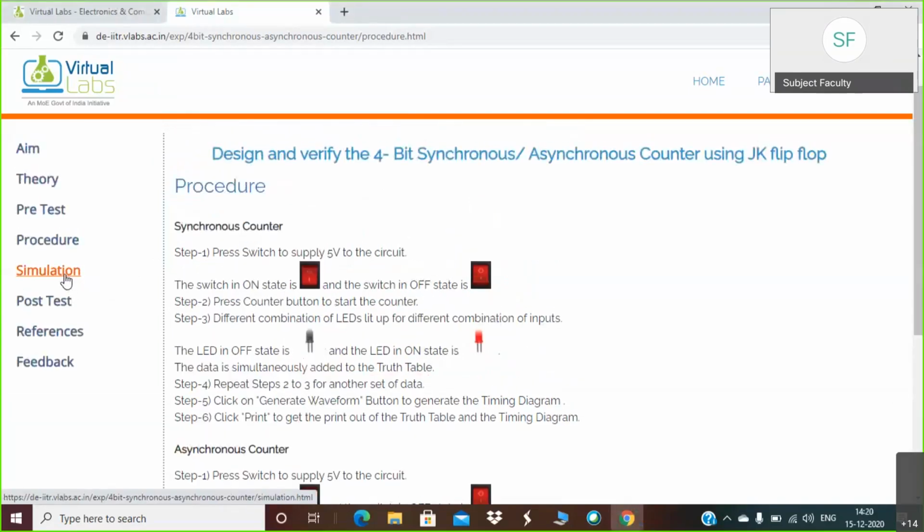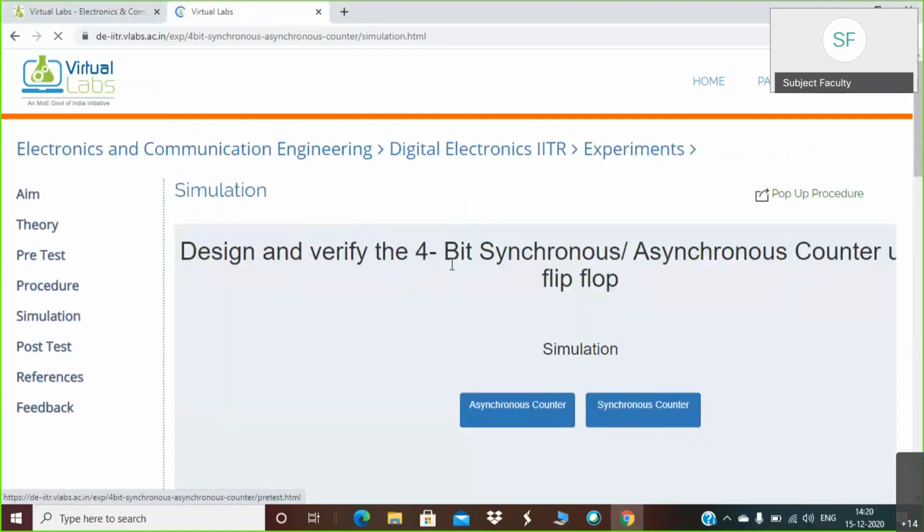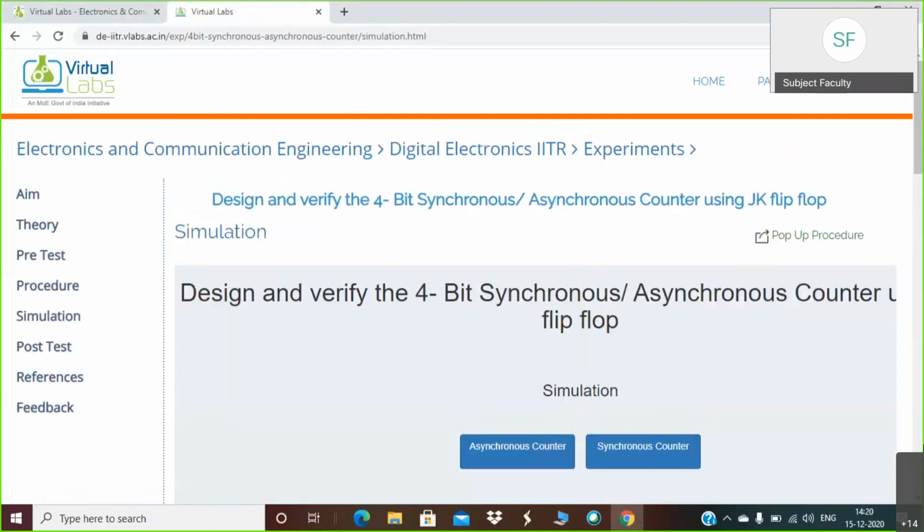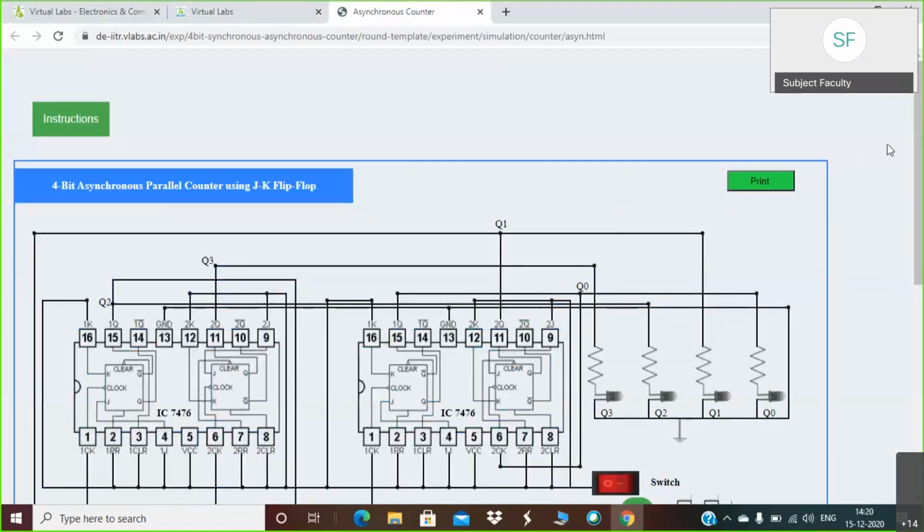When you click on the simulation part, you can clearly observe there are two tabs available: asynchronous counter and synchronous counter. We are interested in the asynchronous counter only and not in the synchronous counter. Okay, so we will click on asynchronous counter. When you do that, one circuit will be there. It consists of some ICs, so don't worry about the ICs.